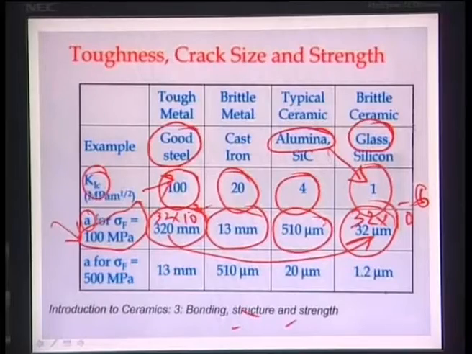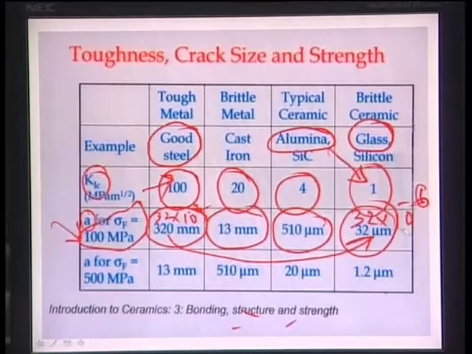So I again emphasize this point. 320 millimeter means 32 times 10 to the power minus 2 meter. 32 micrometer means 32 times 10 to the power minus 6 meter. When you decrease the fracture toughness from 100 MPa square root meter to 1 MPa square root meter, that is a decrease by 2 orders of magnitude, and the maximum tolerable crack length decreases from 32 times 10 to the minus 2 to 32 times 10 to the minus 6.